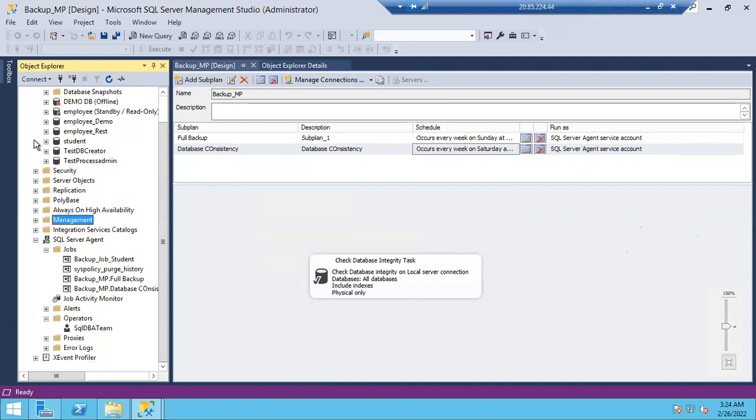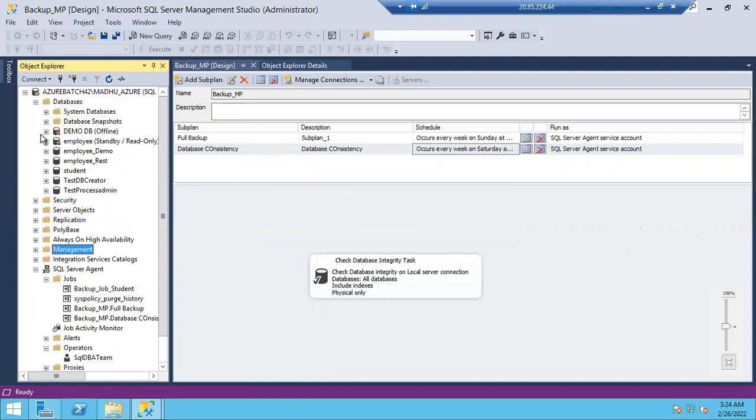Check the error whether it is for standby databases or not. Check it, or else we cannot skip it also. That's not possible. Why? Because you cannot see the script and all for a maintenance plan, right? We cannot skip this database. Check the error whether it is for standby databases or not. If it is for standby databases, you can leave it. You can ignore it.